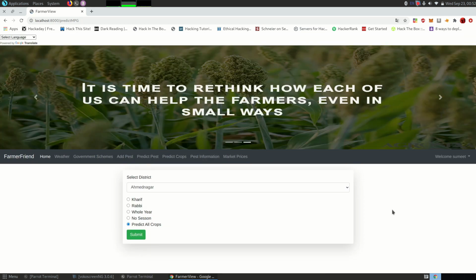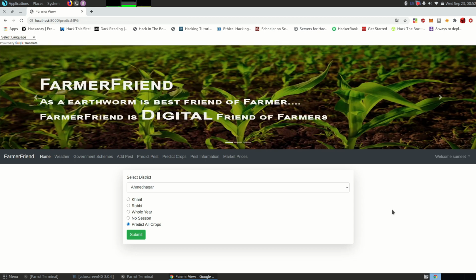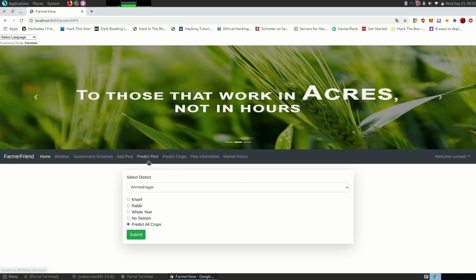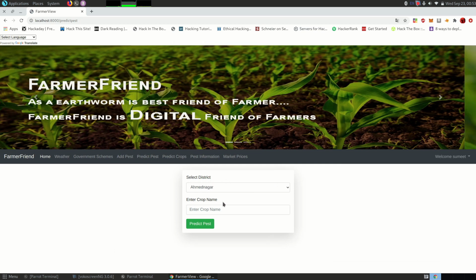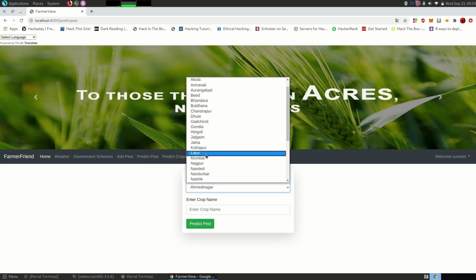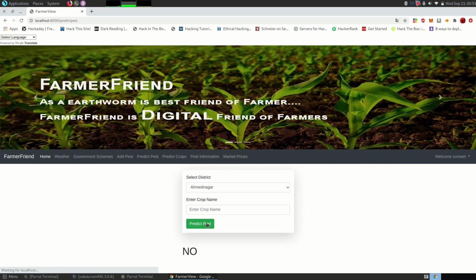Predict pest is the section where farmers can get information for different pests according to their city and crop. So let's go to the predict pest section. Here you can see we have to select a district and enter the crop name. So let's select a district as Parbhani and crop name as Jawar. So let's predict pest. As you can see, there is no pest in Parbhani city for Jawar crop.